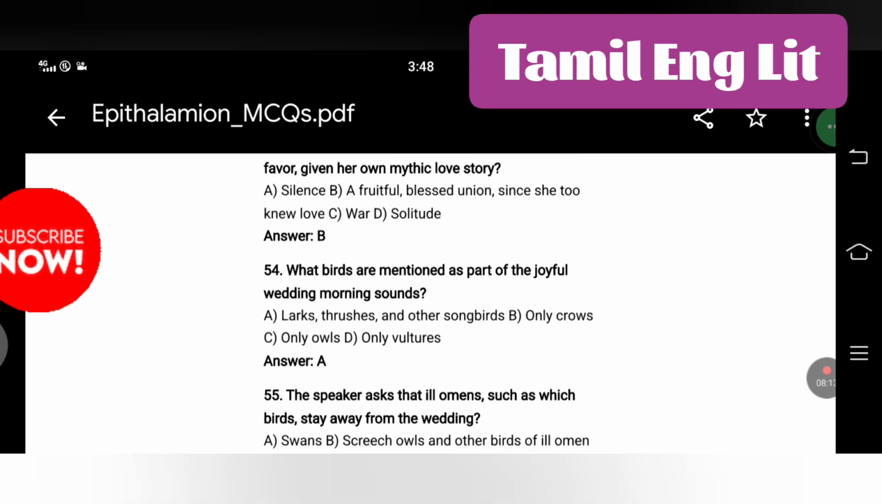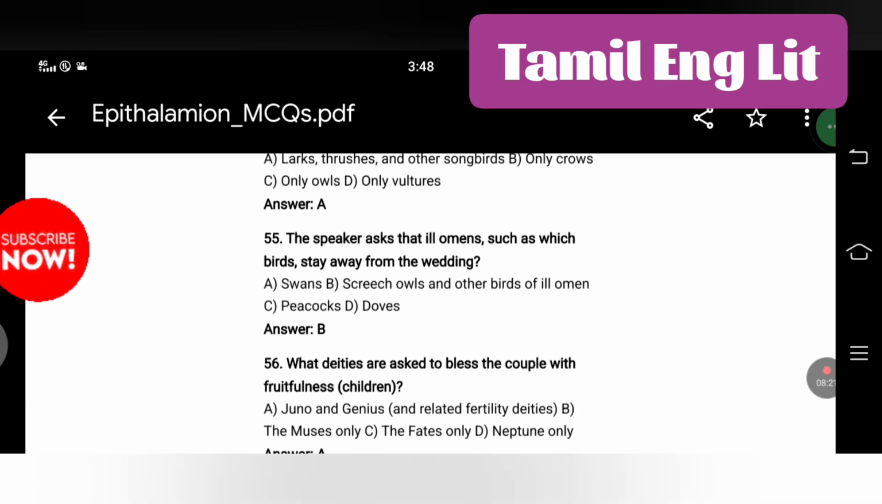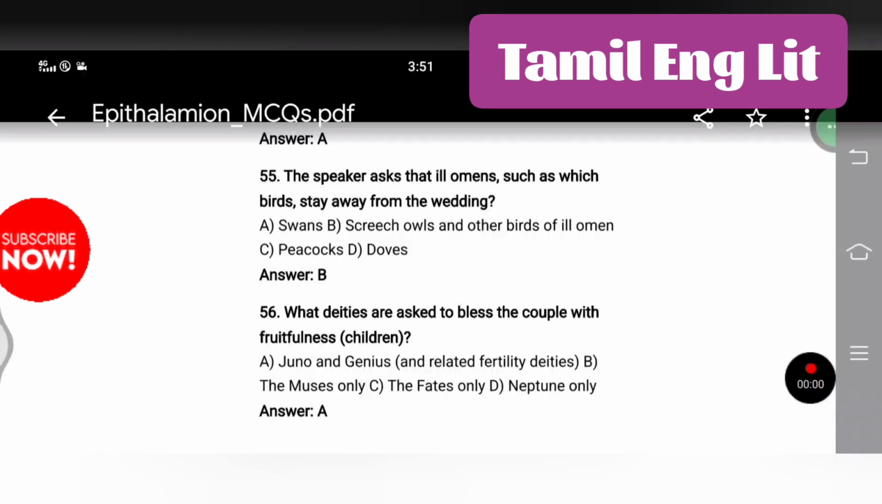What birds are mentioned as part of the joyful wedding morning sounds? Larks, thrushes, and other songbirds. The speaker asks that ill omens, such as which birds, stay away from the wedding? Screech owls and other birds of ill omen.